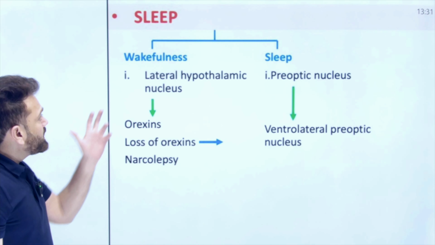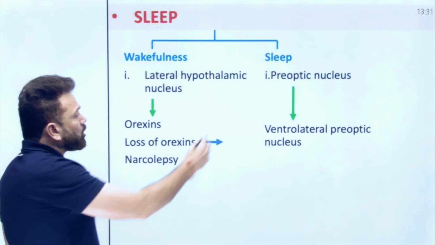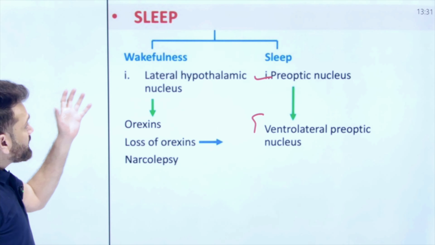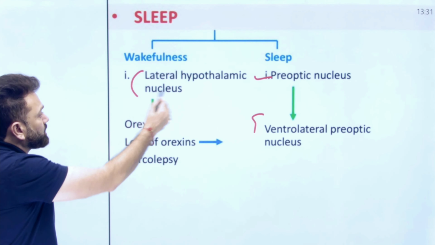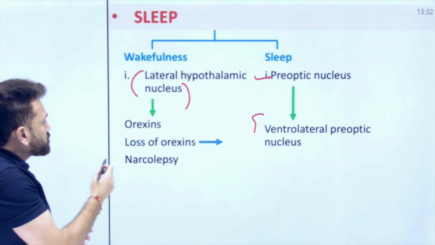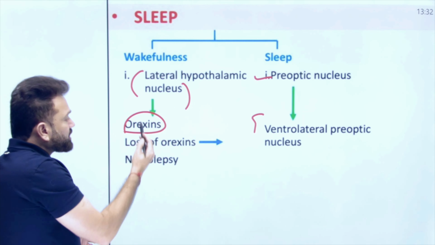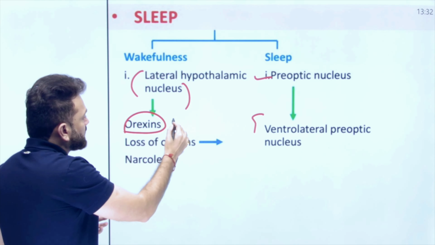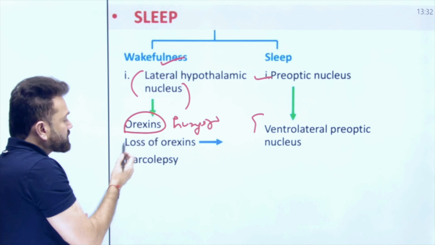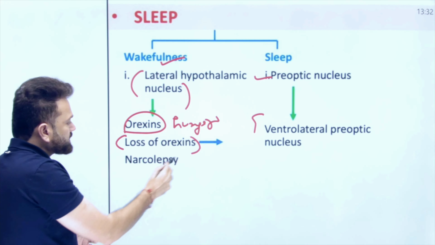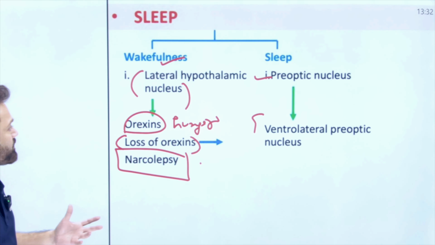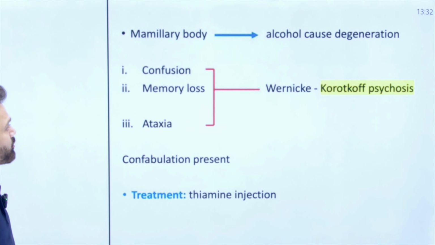Now sleep. Sleep is regulated mainly by the preoptic nucleus, the ventrolateral preoptic nucleus, and wakefulness is the nucleus which is similar to that for hunger. That is why when we are hungry, we are awake. Orexins are the chemicals which cause hunger, so this nucleus is also involved in wakefulness. That is why if there is a mutation or loss of orexin, there is narcolepsy. Narcolepsy is daytime sleepiness. Every time you are feeling sleepy, it is called narcolepsy.